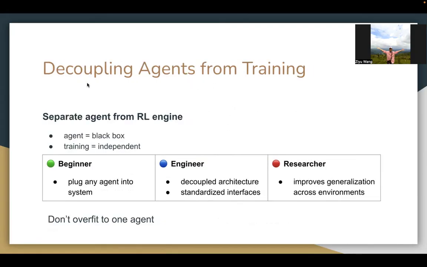One of the novelties is that they decouple the agent from training. Basically, they separate the agent from the RL engine. The agent is basically a black box, and training is independent. For beginners, this means that we can plug any agent into the system. For engineering, we implement this as a decoupled architecture as well as a standardized interface. For researchers, this improves generalization across environments, meaning that we don't want to overfit to one agent.